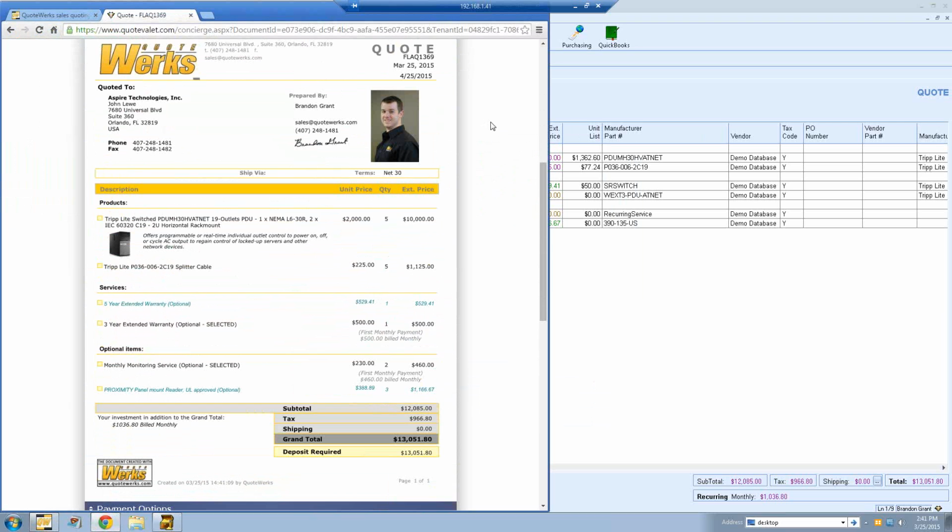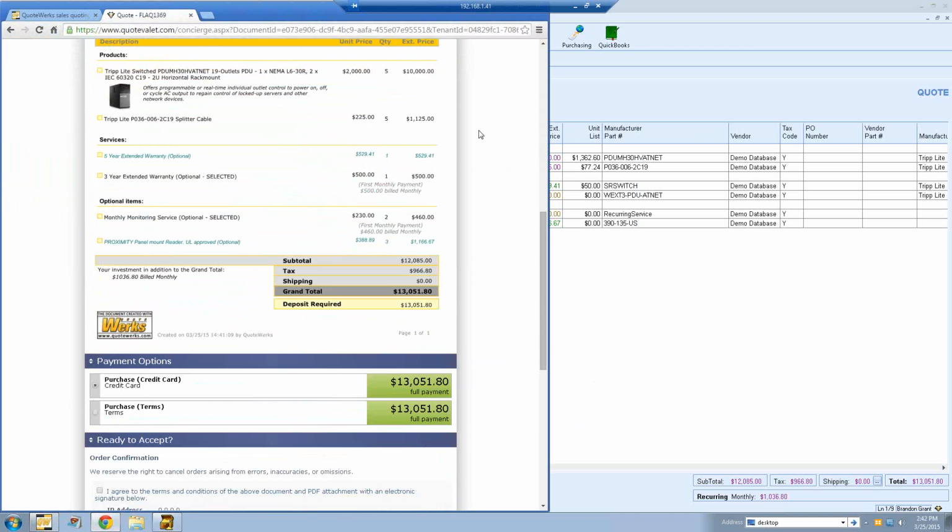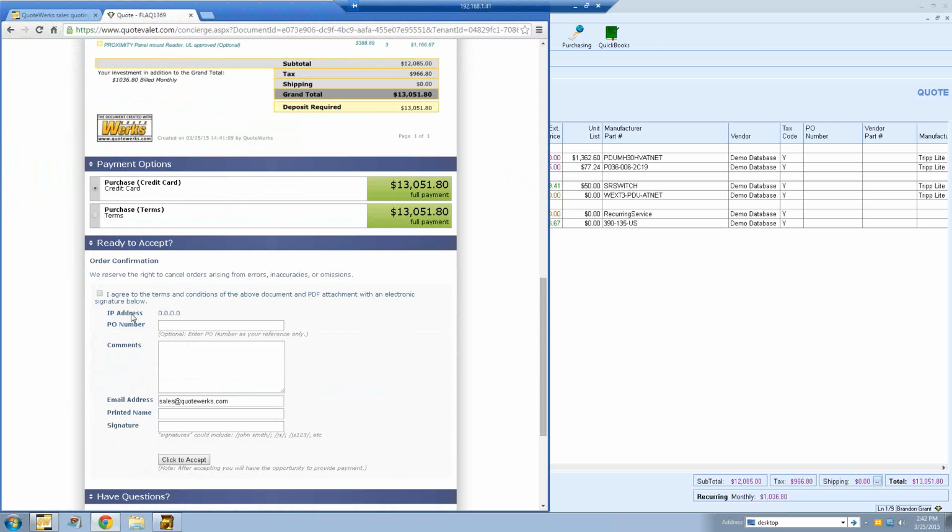So again, very useful if you already have your QuoteWerks document set up the exact way you want it to be. You don't offer optional items. You don't want the customer to be able to change the quantities. Then you can offer this, and the customer can still electronically sign and accept it. You will still receive those email notifications. They just won't be able to change anything on the document. So always a nice option to have. And you can see here they can still go down here and actually accept and sign off on the document.